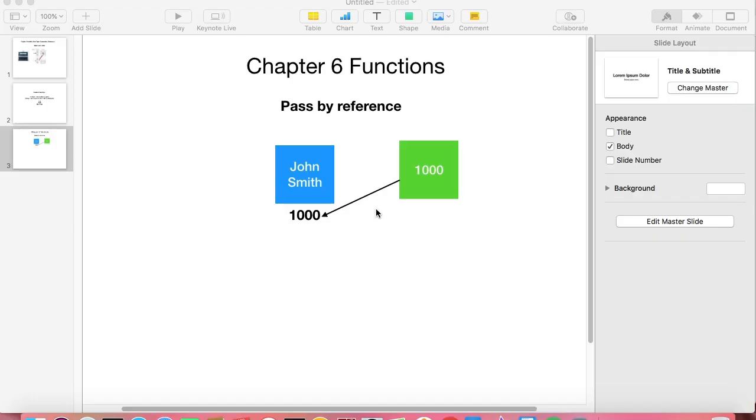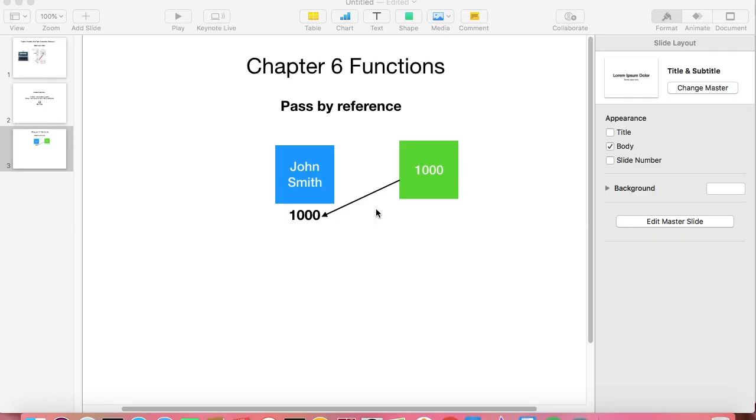Those of you who already know programming languages like C and C++ and other high level languages, you might know that we can pass a value by value and by reference. However, in Python, all parameters are passed by reference.